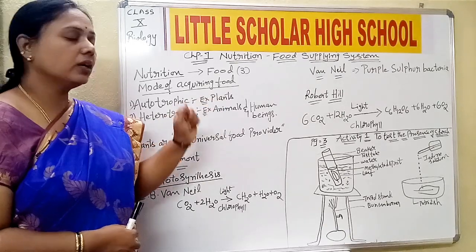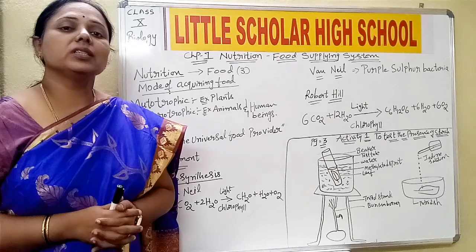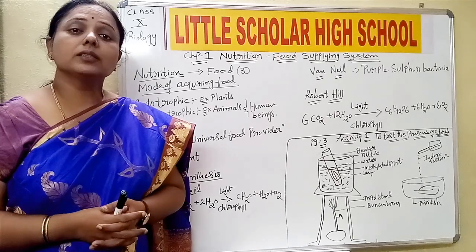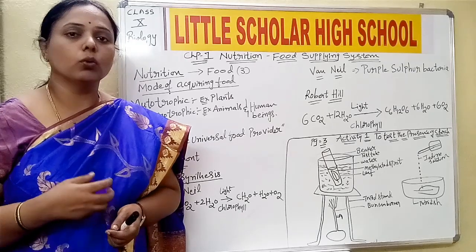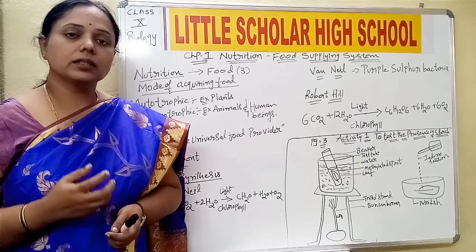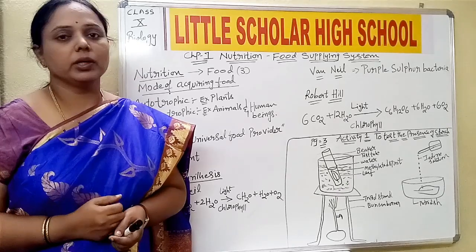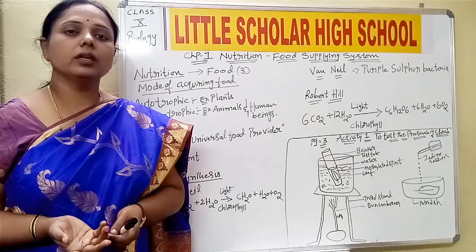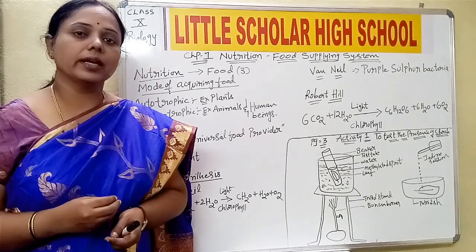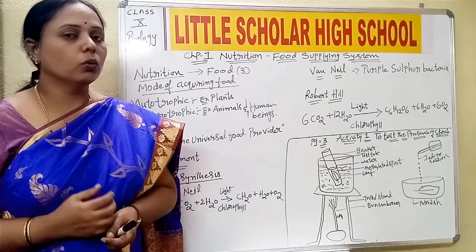The examples we are given here are plants. Autotrophic mode of nutrition is what we see in plants. Plants do not get food from outside. They prepare their own food. Plants are the ones which prepare their own food using water and minerals from the soil, gases from the air, and they use sunlight as the energy for the process of preparing their own food.